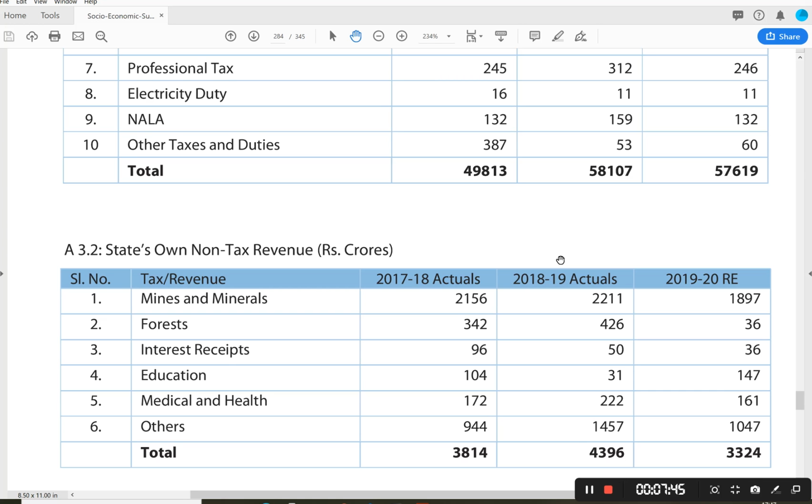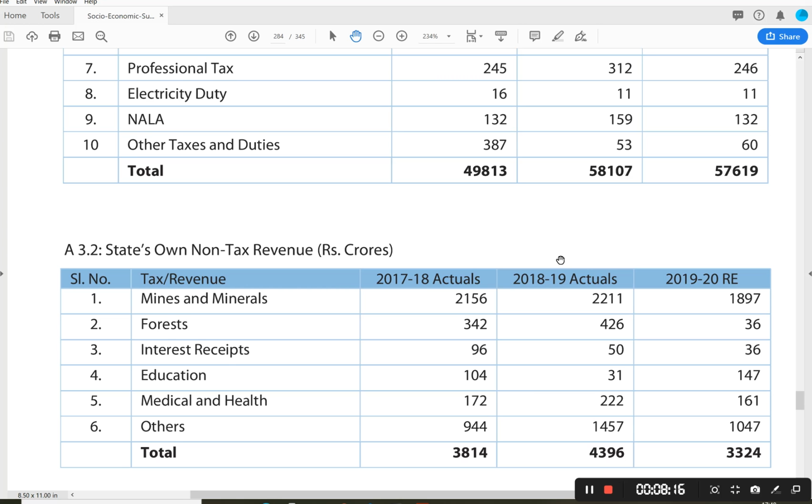Then what are the components of non-tax revenue? The most important one is mines and minerals. From mines and minerals, the revenue collected in the year 2019-20 revised estimates is 1,897 crores. And the next important are education and medical and health. Medical and health 161 crores, education 147 crores, forest 36 crores, interest receipts 36 crores, and others 1,047.